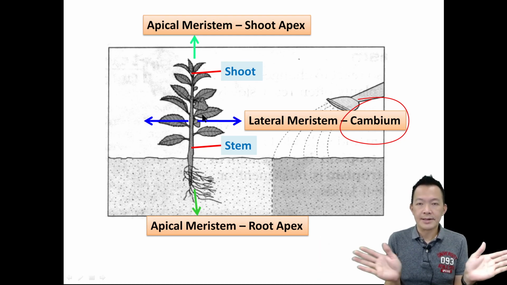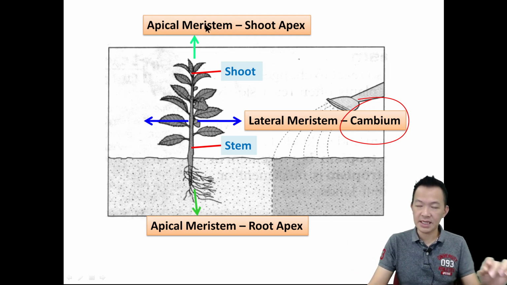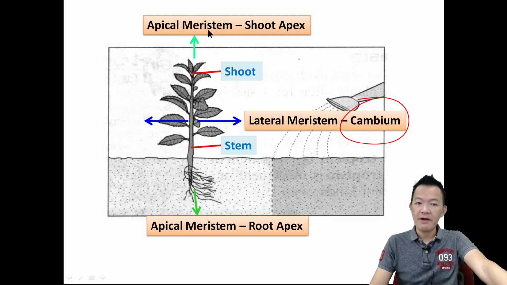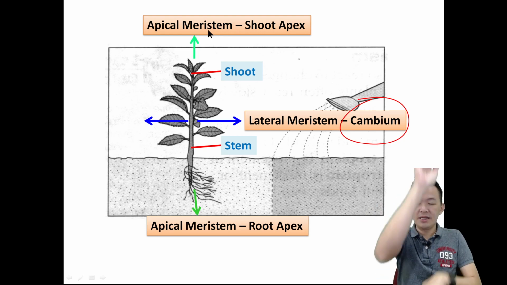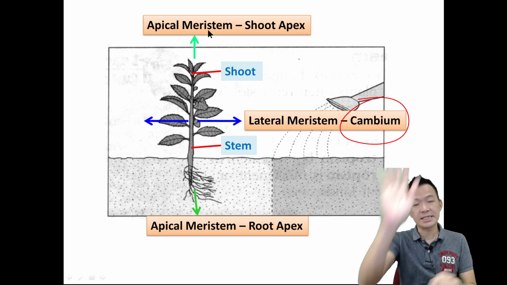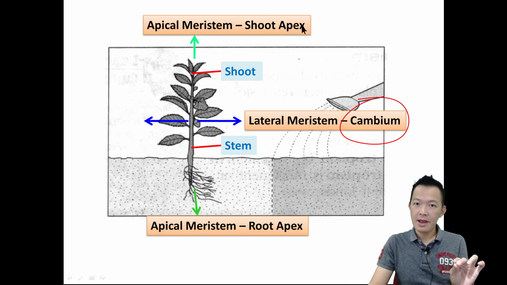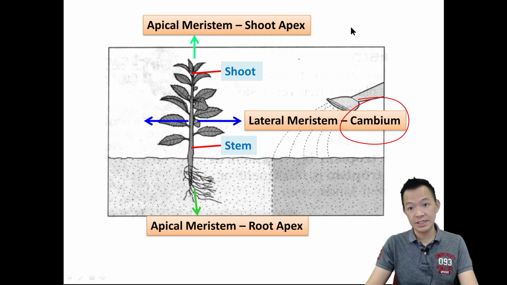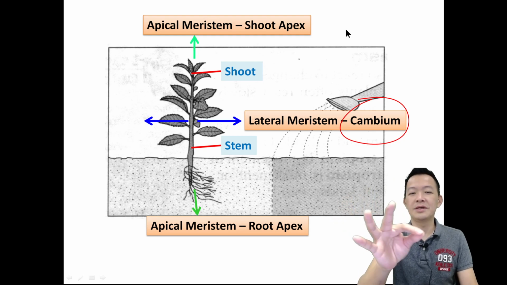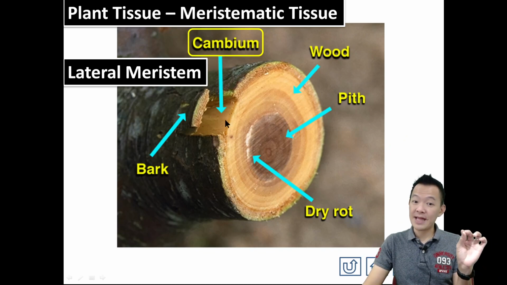to grow radially, which means growing sideways. Apical meristem makes new cells for the plant to grow longitudinally, upward or downward, becoming longer. This is radially, this is longitudinally. But don't worry, I'm going to give you these two words when we go to the exercise. We copy the words then. Lateral meristems, this is the cambium tissue.